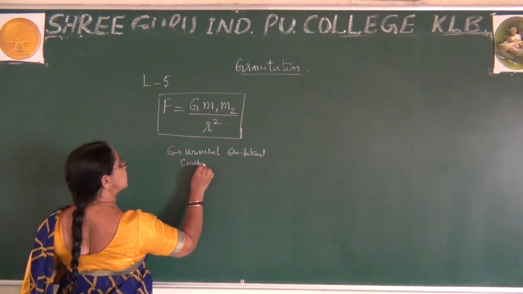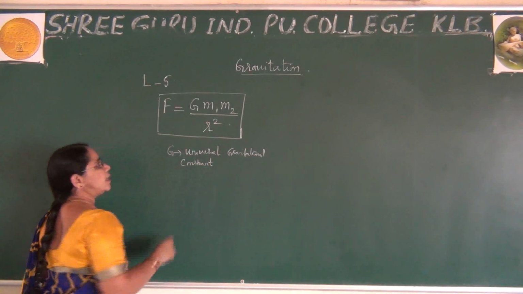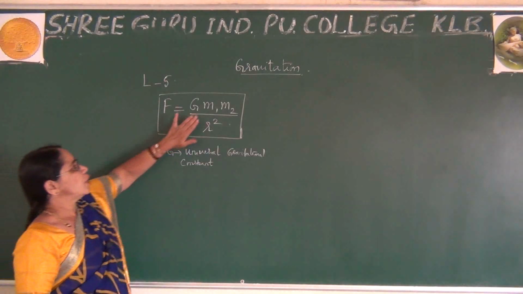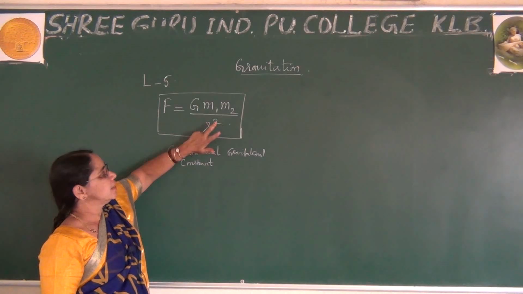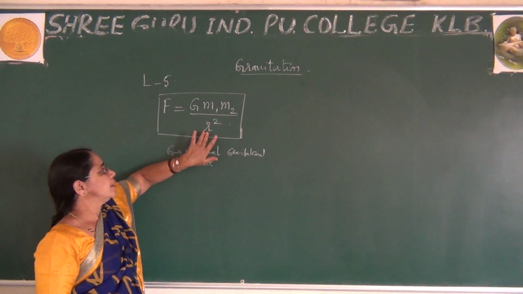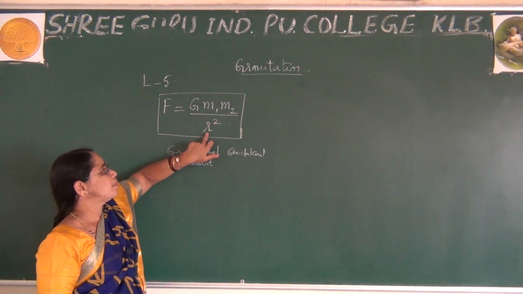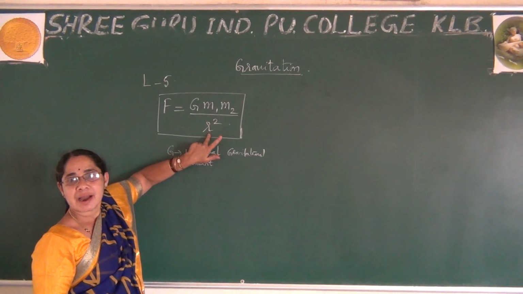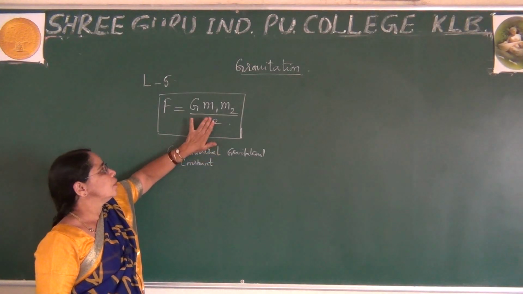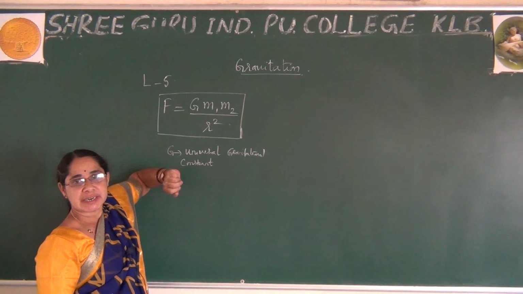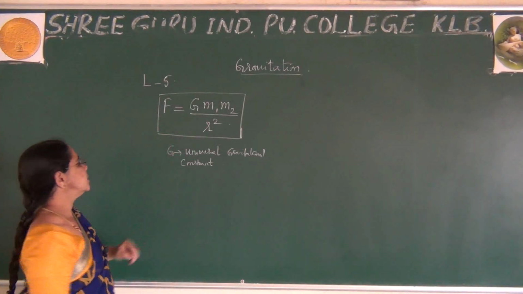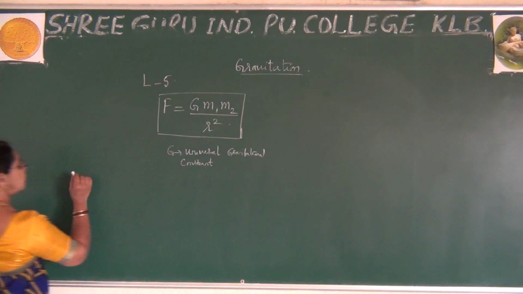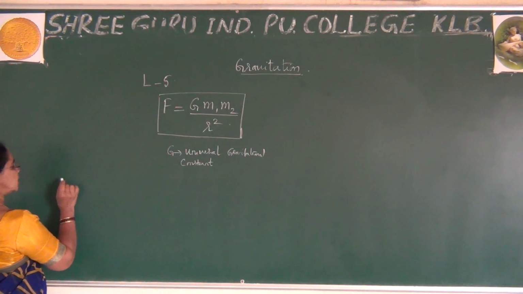While explaining, we took the mass of the sun as one mass, the mass of the planet as another, and the distance between them was represented by r. Now using this expression, today I will state the definition of the universal gravitational constant.